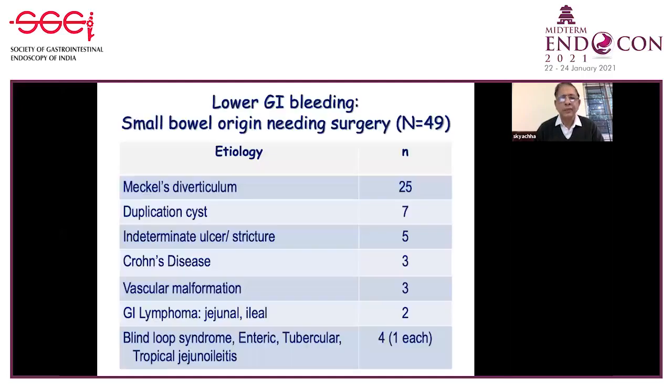Topping the list, we have Meckel's diverticulum in the majority, duplication cyst, indeterminate ulcerous stricture, Crohn's disease that required surgery, vascular malformations, and some other causes like GI lymphoma and many other etiologies.